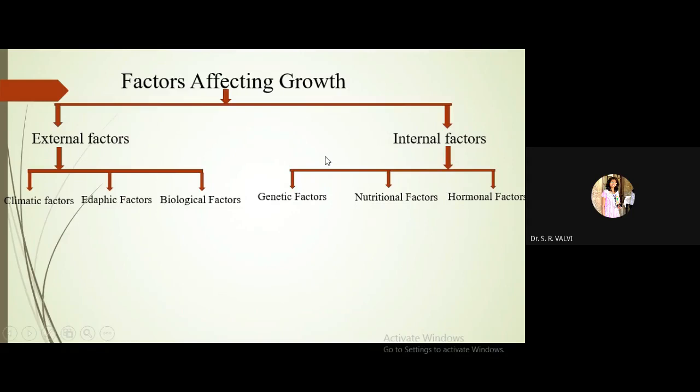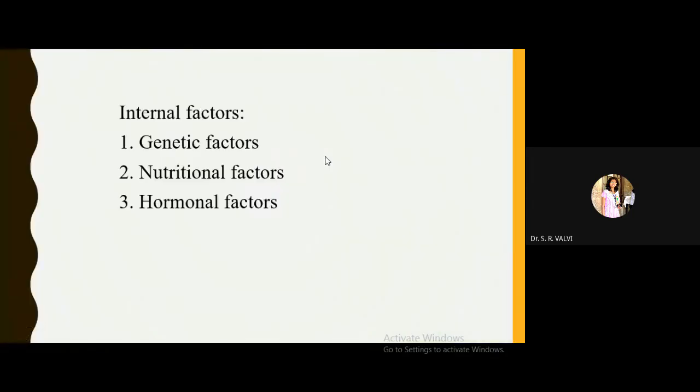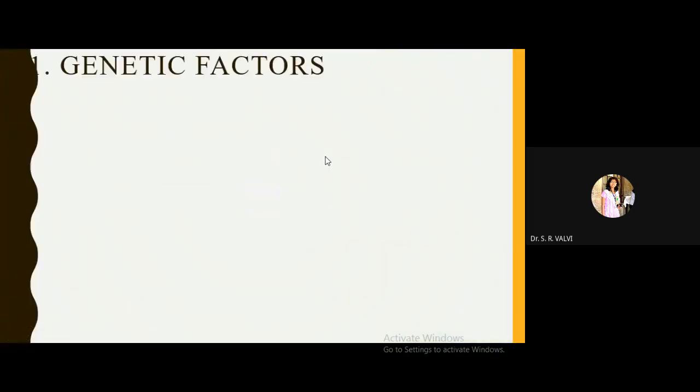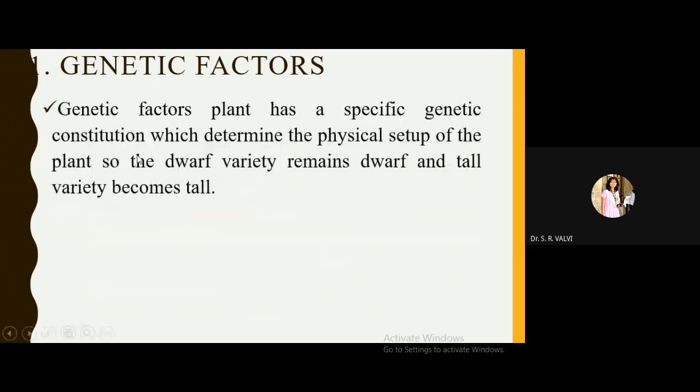So let us start with the first, genetic factor. We know that every plant has a specific genome in it, because of which the physical setup of the plant occurs. Suppose a dwarf variety: if the genes of the dwarf variety are there, then the plant remains in a dwarfing condition.